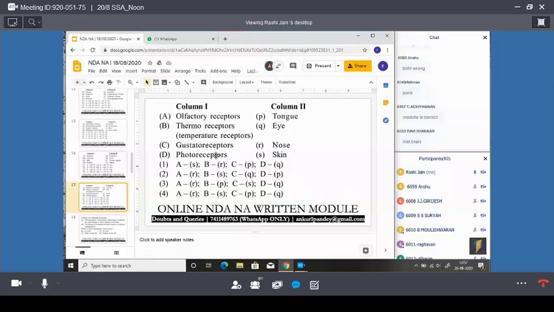Okay, first tell me guys, growth hormone is secreted by which gland? Correct, pituitary gland. The growth hormone is secreted by the pituitary gland. Second is, spinal cord originates from the cerebellum. You are correct, medulla oblongata. Or in a specific way, we can say the bottom of the brainstem.